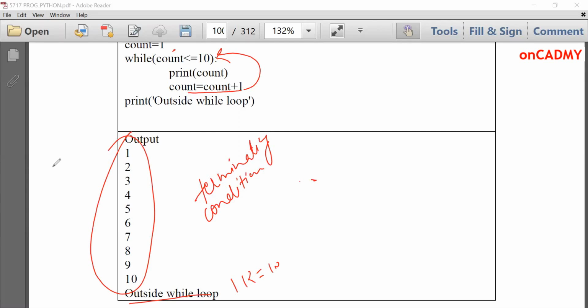Apart from that, numerous programs can be implemented using while loop. And later in this lecture, I will tell you where while loops are used and where for loops are used. There is a huge difference between for and while. I'll tell you later in this lecture.